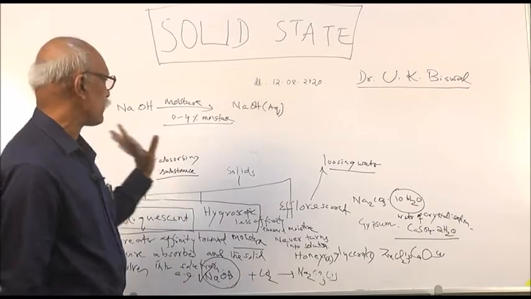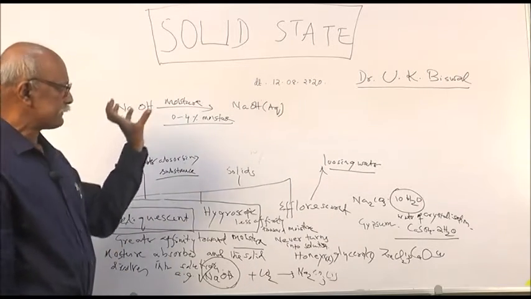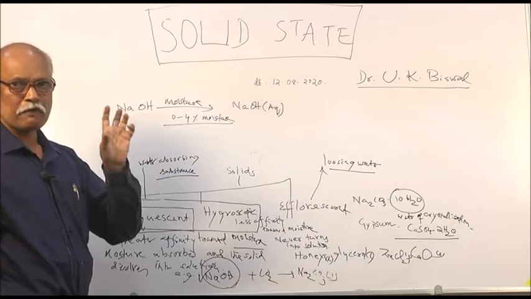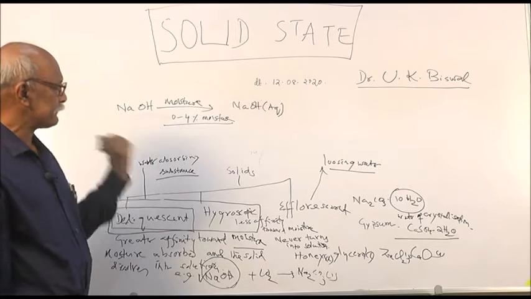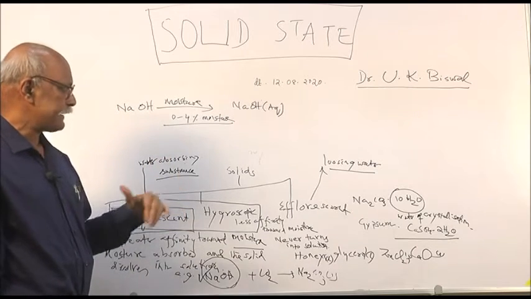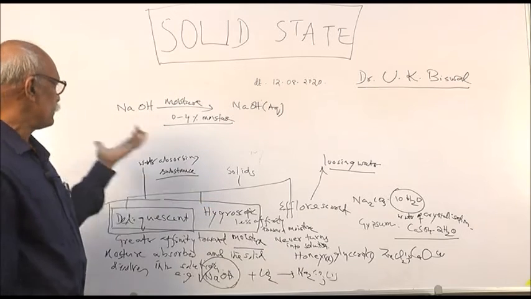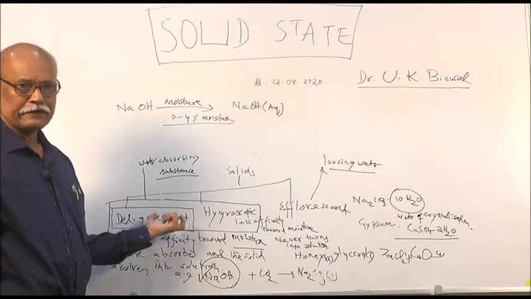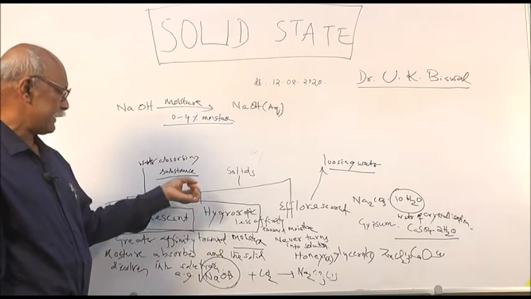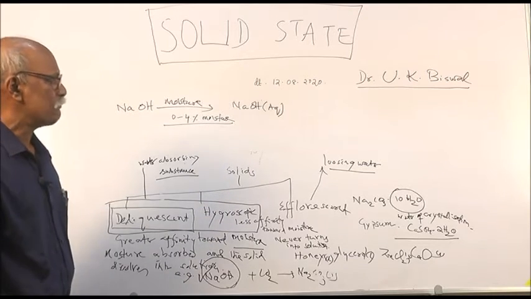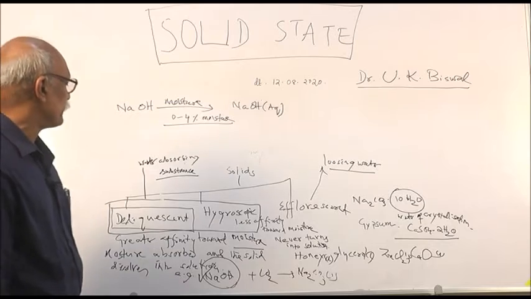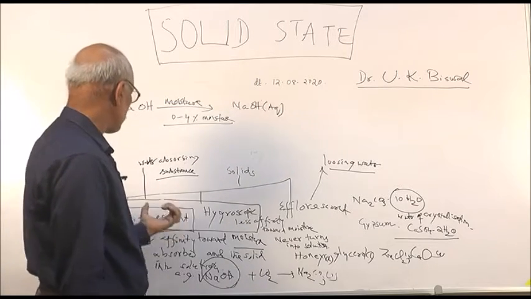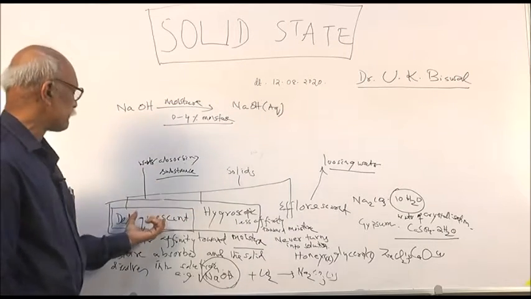So broadly, we get that certain solids have a tendency to absorb water and certain substances have a tendency to lose water. Those are absorbing tendencies. There are two types: one is deliquescent, another is hygroscopic. Among these two, deliquescent substances have a greater tendency to absorb water.